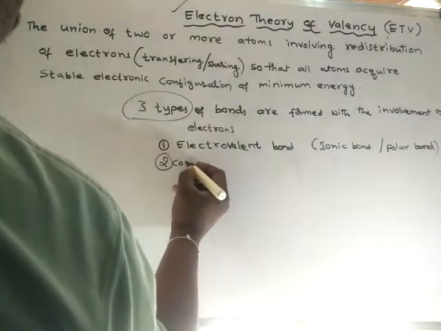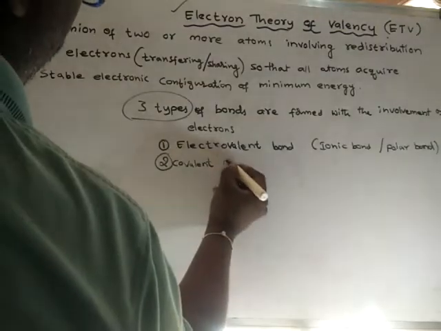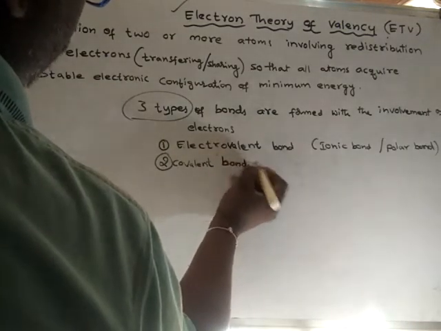The second type of bond is known as covalent bond.